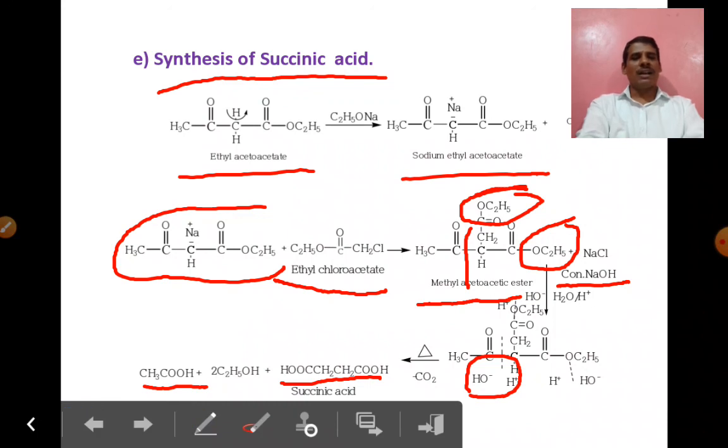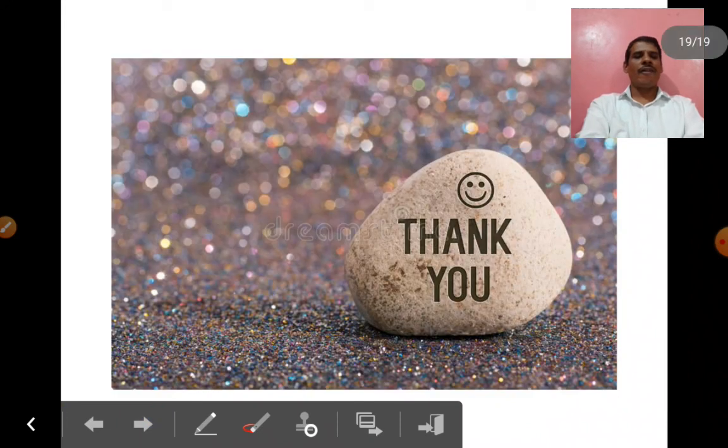So these are the very important applications of ethyl acetoacetate. In this topic, only five applications of ethyl acetoacetate are included. There are so many applications available in the literature, but only five are included in your BSc second year syllabus.